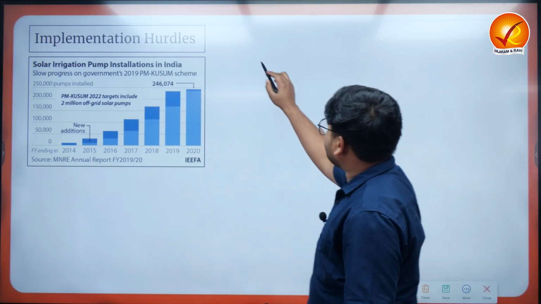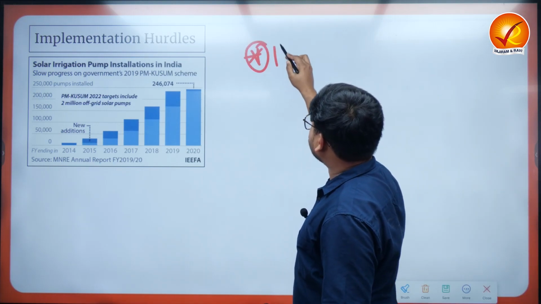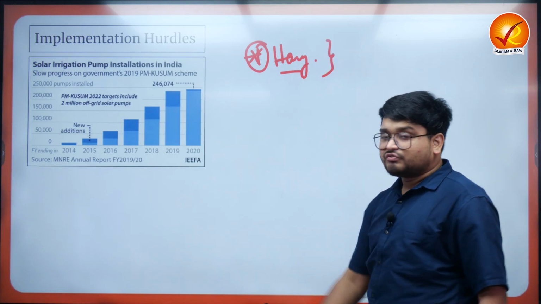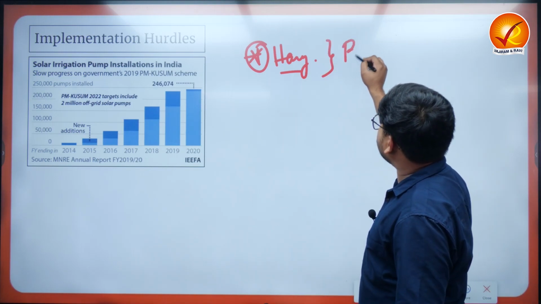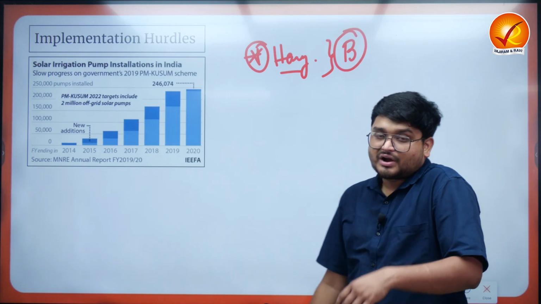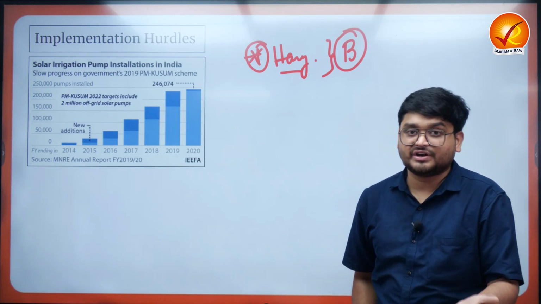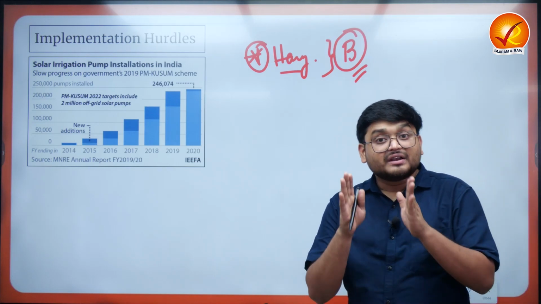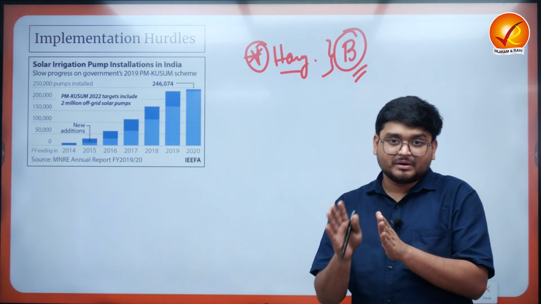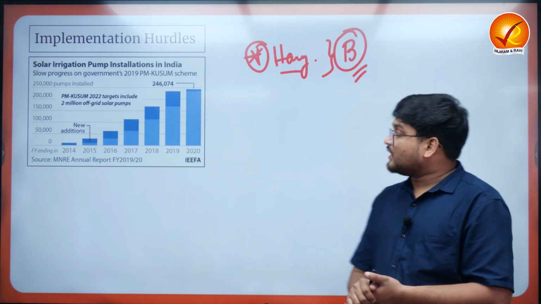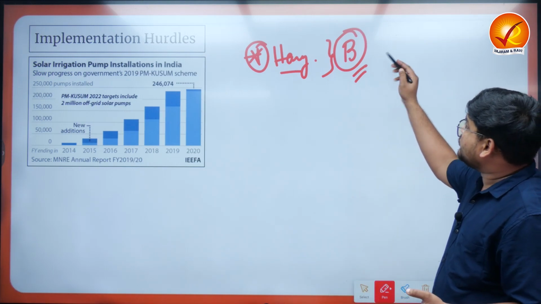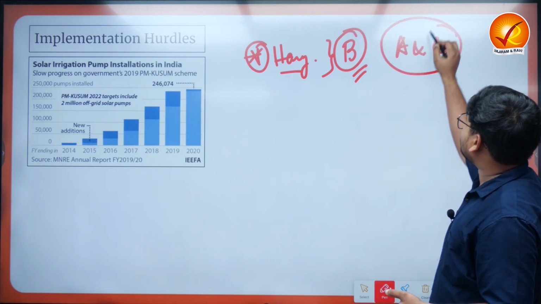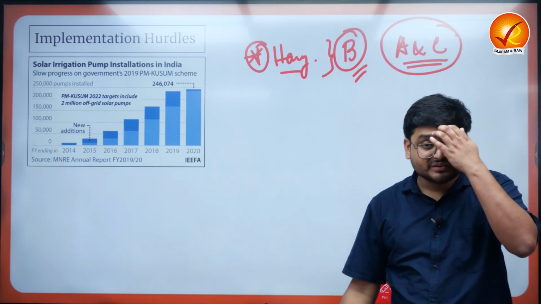In the states of Haryana, we understand that most of the farmers are going for scheme B components, right? In Haryana, and in various other states such as the northeast states also. So most of the farmers are going for B, that is, replacing the diesel water pumps with solar power. Now this is an issue. Why? Because the components A and C are not being utilized, which are actually the most important ones, right?